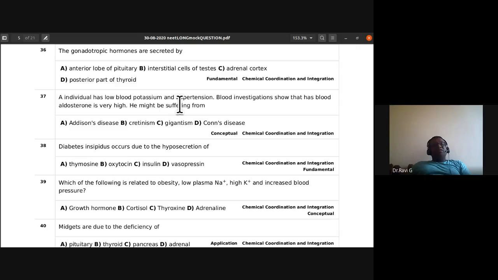An individual has low blood potassium and hypertension. Okay, blood investigations show that blood aldosterone is very high, he might be suffering from, is it Addison's disease, cretinism, gigantism, or Conn's disease? Okay, blood potassium low, hypertension ಅಂದ್ರೆ BP ಜಾಸ್ತಿ ಇದೆ. So blood investigation showed that blood aldosterone is very high. So what might he be suffering from? 37th D is the answer. Conn's disease ಅಂತ ಕರಿತೀವಿ. So this is called as Conn's disease.